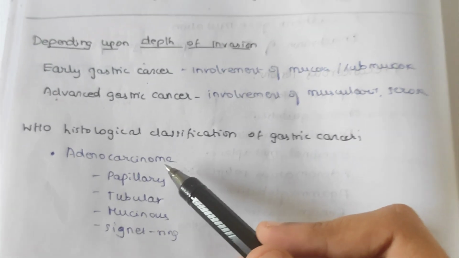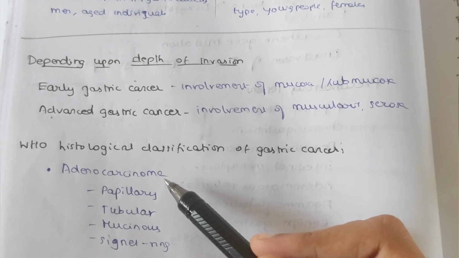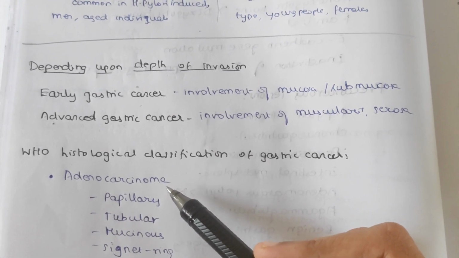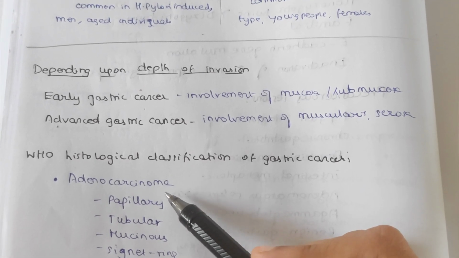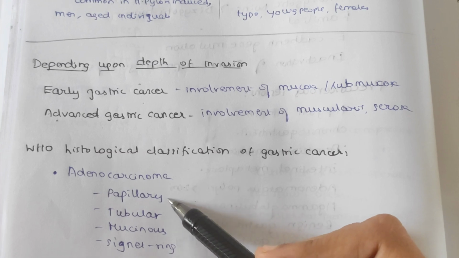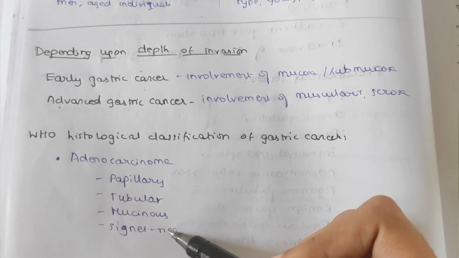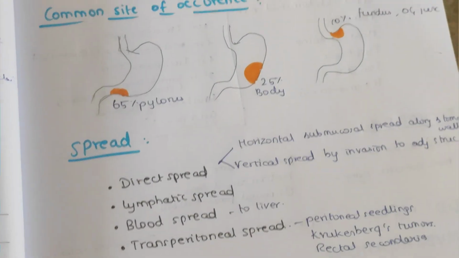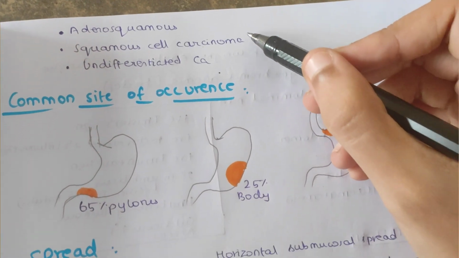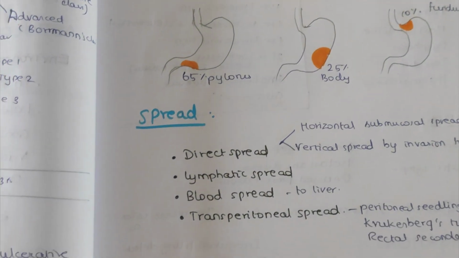So mainly histological classification is of 4 types: adenocarcinoma, adenosquamous carcinoma, squamous cell carcinoma, and undifferentiated carcinoma. Adenocarcinoma is further divided as papillary adenocarcinoma, tubular adenocarcinoma, mucinous adenocarcinoma, and signet ring adenocarcinoma. So these are the classifications.